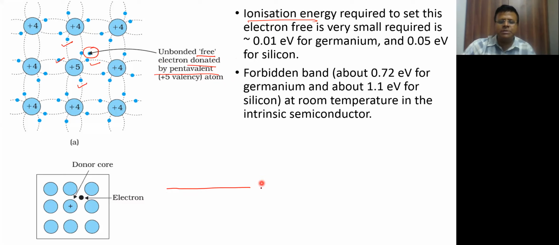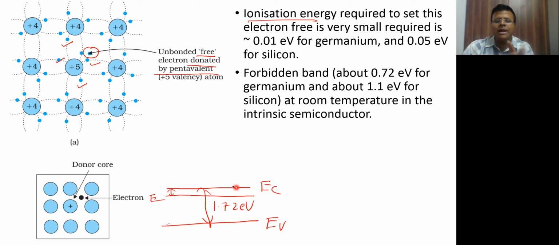If this is the conduction band level and this is the valence band level, adding a dopant impurity like a pentavalent impurity produces some energy levels which are just below the conduction band at a very small electron volt value. ये जो value है ये तो 1.72 electron volt है silicon का, but that is very large at room temperature to get that much energy.